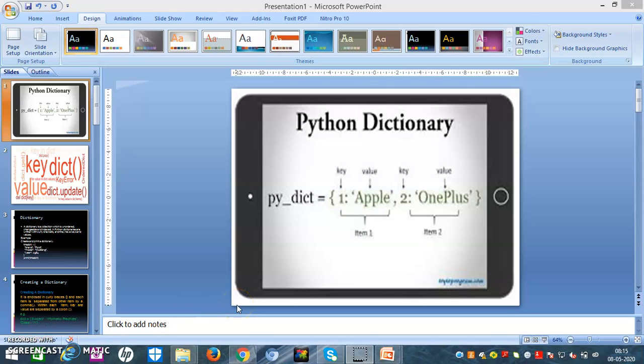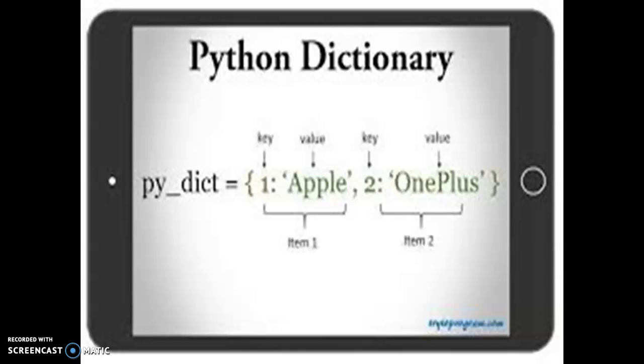Morning, everyone. This is your teacher Tushar Agarwal here with the new chapter, chapter number 7 according to the book, the unit we have taken in class 11, Python Dictionary. Friends, Python Dictionary is a very important topic. It has been used in so many ways in class 12 also.